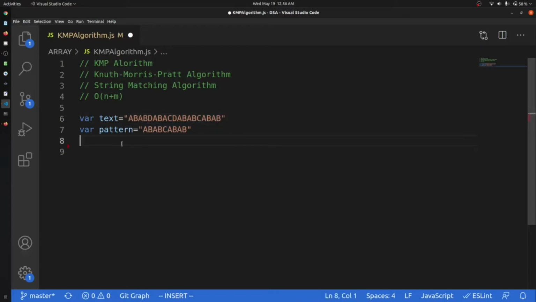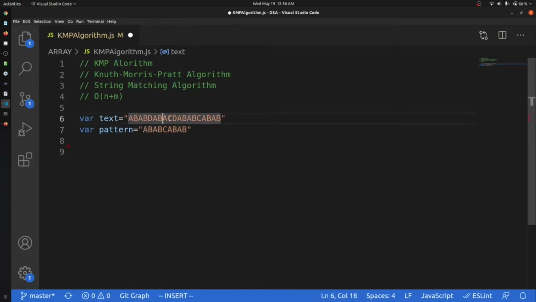Okay, so if you start with the brute force process, how can we do that? We will just go to this index in the text, and we will go to this index in the pattern, and we will check whether the text at this current index is equal to the pattern at this current index, and if they are the same, we will move to the next step. Okay, and at a point if any of the elements is not the same, we will move my index in the pattern to the zeroth index, and we will move forward in the text.